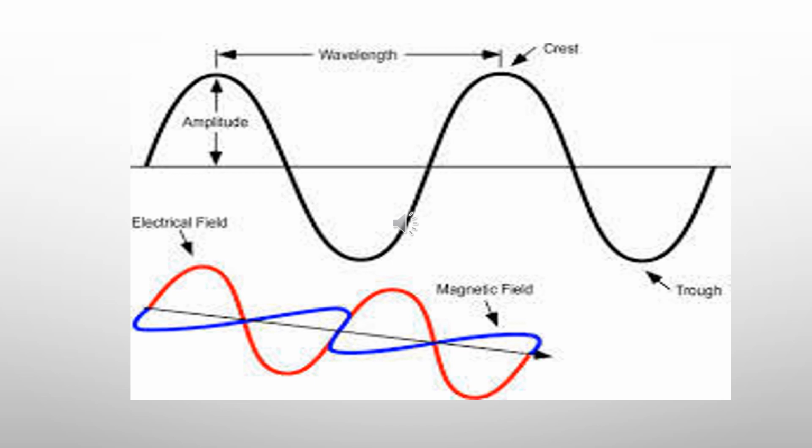The tip, the height part, will be called the crest and the depth will be called the trough. The height of the crest and the depth of the trough is given as the amplitude of the wave. The distance between two crests or two adjacent troughs will be called the wavelength.